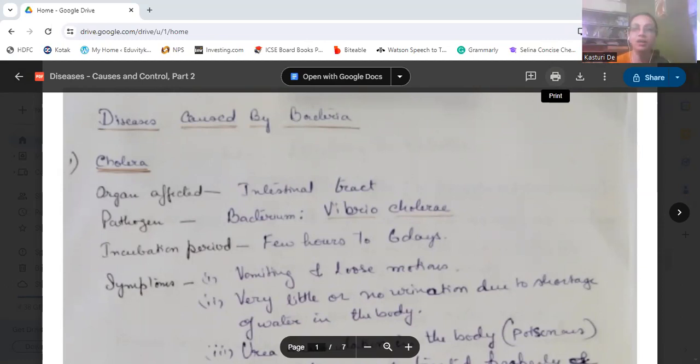Today we'll be starting the second part of the disease causing control chapter. So in this section, we will discuss some of the diseases which are caused by bacteria and protozoa. Okay. So first we come to cholera.